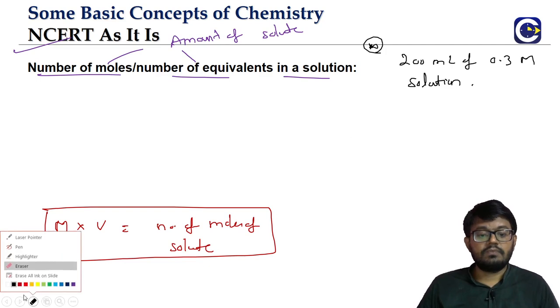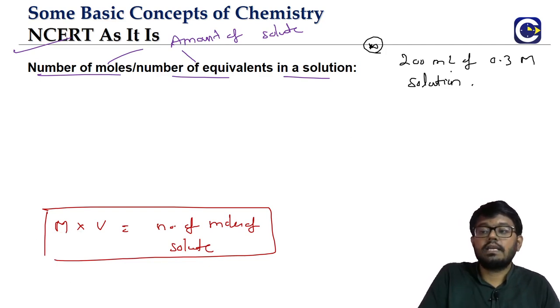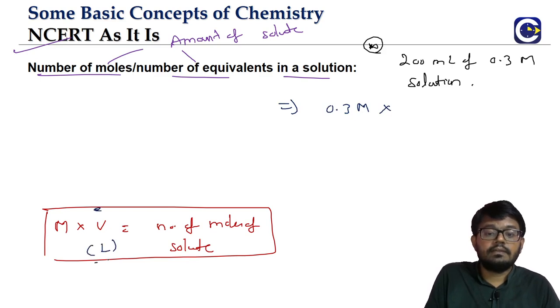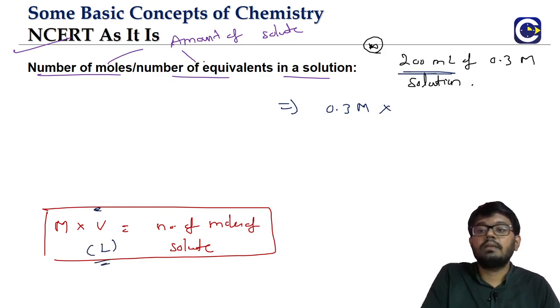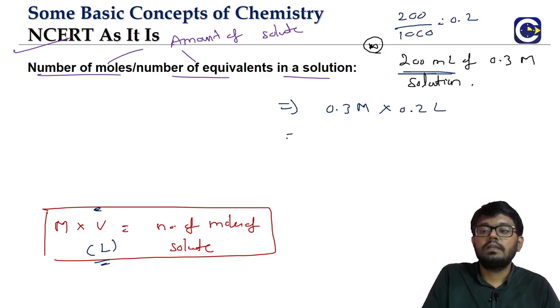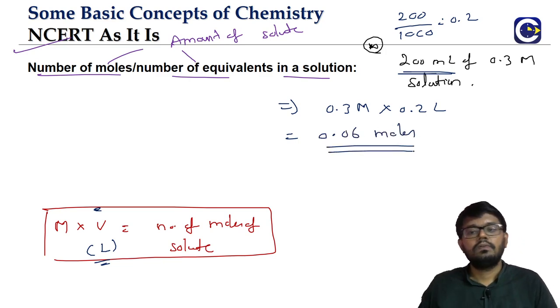So number of moles of solute will be equal to molarity, that is 0.3 molar, into the volume, which must be in liter. Here it is given as 200 ml. How do you convert this into liter? By 1000. That's it. 0.3 into 0.2 means 0.06. Like this we can get.